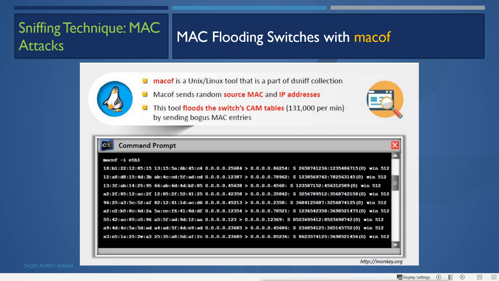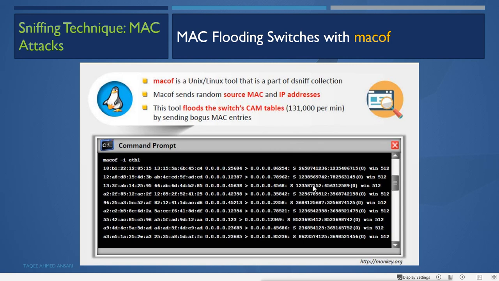Now this one is not easy to sniff, but this attack, by doing this attack, it is not easy to sniff. Now why is it not easy to sniff also? Because the attacker machine itself is sending thousands of fake MAC address packets to the switch, and from the same machine you're trying to do the sniffing also.